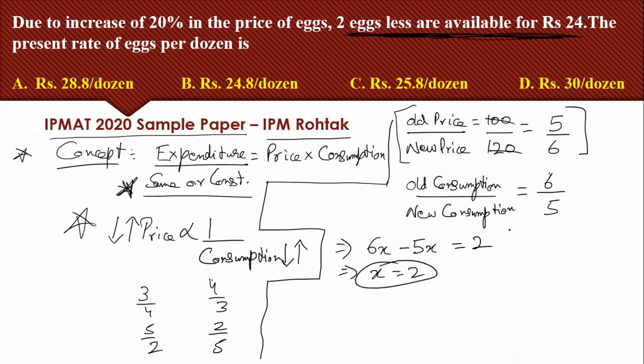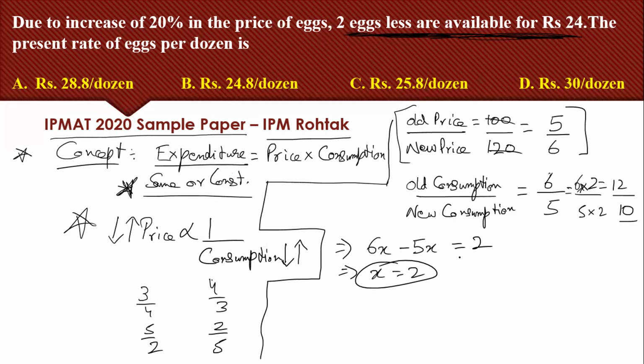If x turns out to be 2, old consumption was 6 into 2, that means 12 eggs, and new consumption is 5 into 2, that means 10 eggs. Earlier they were buying 12 eggs for 24, now they are buying 10 eggs for 24. I hope you understood till here.